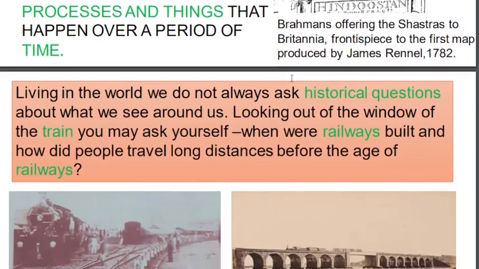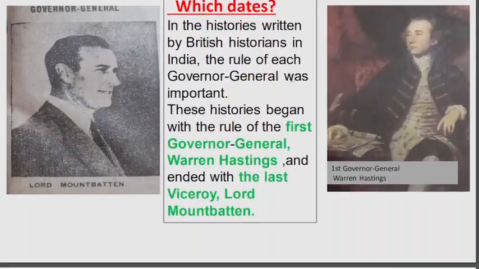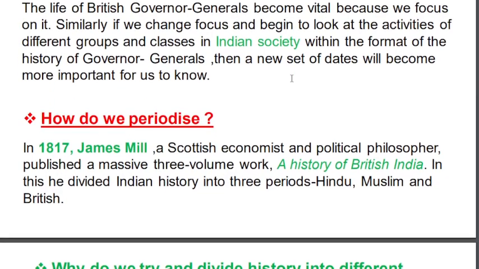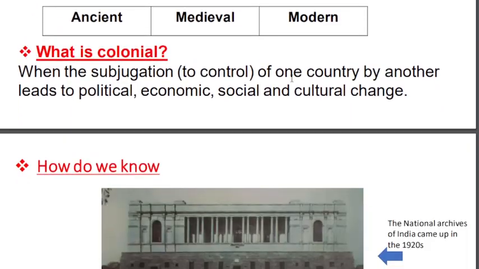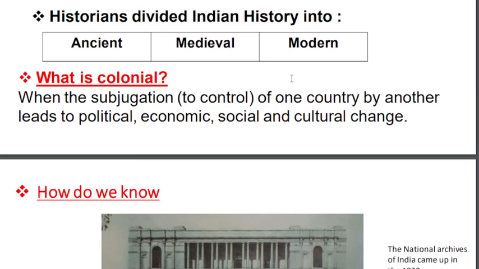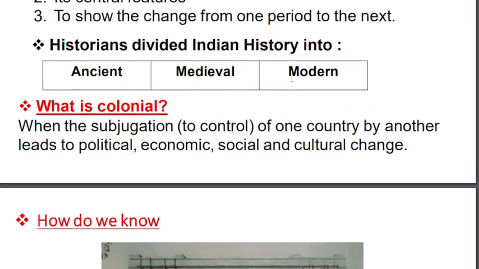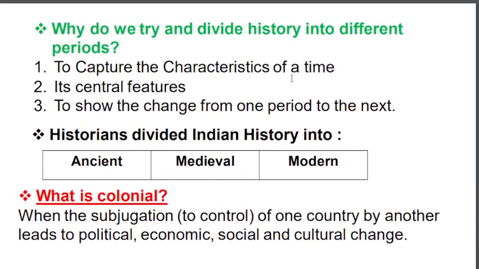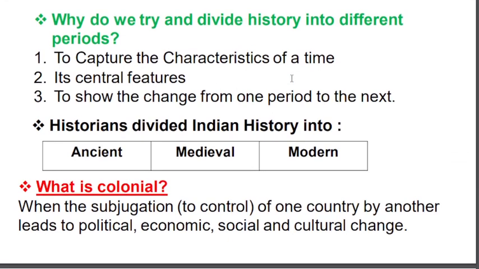Okay, next, our Indian history is divided into 3 parts. What are the 3 parts? These are the 3 parts: ancient history, medieval history and modern history. Why did we divide history into various parts? Because by dividing history into parts, we will know about the characteristics of the time and the central features.